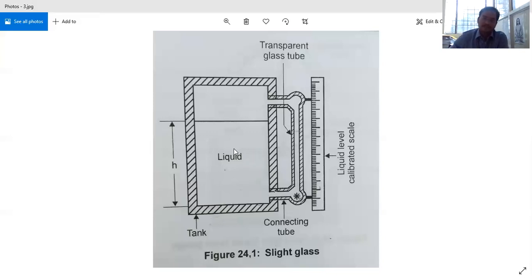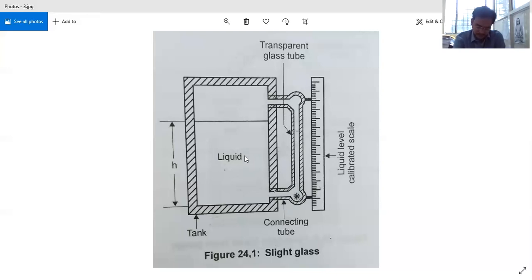It is very cheap because the only instrument is a transparent glass tube. The tank is already present, so to find the level of the tank we require only a glass tube, that's it. But it is not applied for a very big tank. For smaller tanks only we can use this.